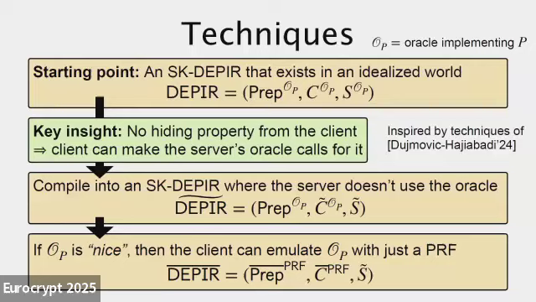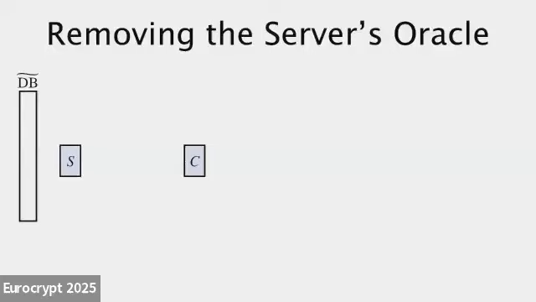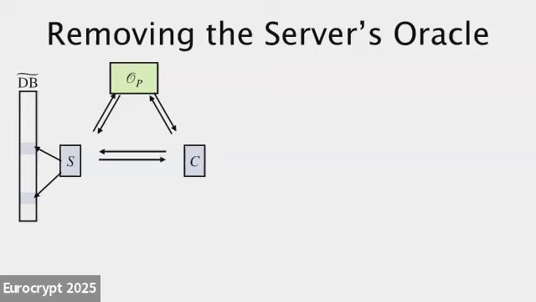Okay, so starting with step 1, our starting point, again, just to make sure that you're all following, is we have this SK DEPIR that exists relative to some oracle O_P. The client gets to make some queries to the oracle, sends some message to the server. The server can make oracle queries, look at locations in the database, send back a response.